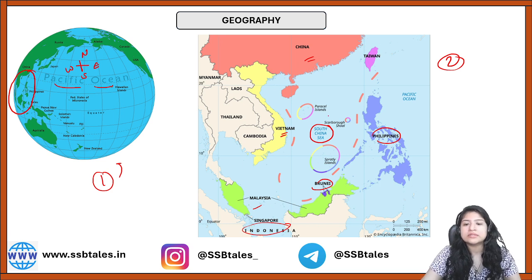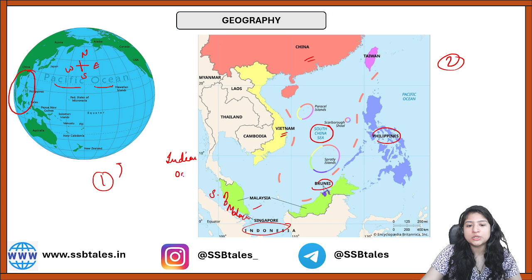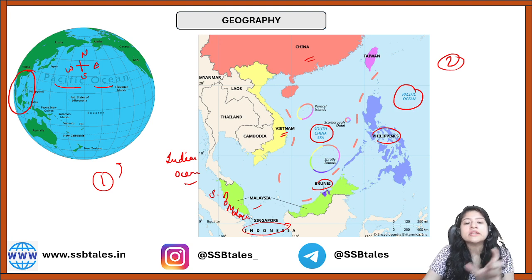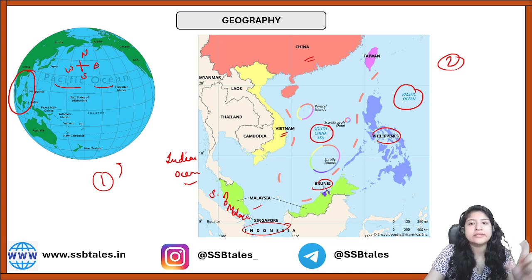So this is about this specific region, and if you look at how it connects to other parts of the world, below this particular region, the Malaysia region, is the Strait of Malacca. It connects the Indian Ocean to the south, and through the South China Sea it gets connected to the Pacific Ocean.